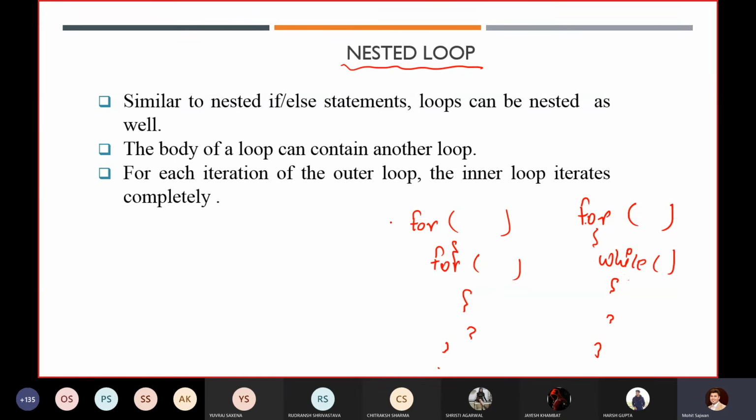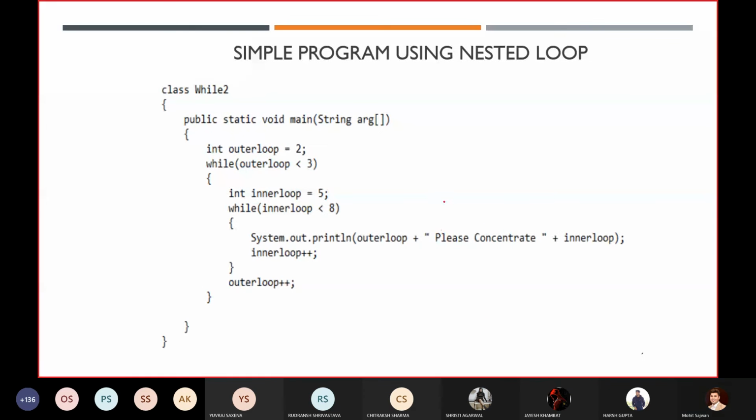So how will it execute? First, it will check this condition. Then it keeps on going through this loop whenever it is satisfying the condition. Once it gets terminated, it will go back and check the condition for the outer loop. So first the outer loop gets executed for one case, then it keeps on executing the inner loop. When the inner loop gets terminated, then for the second case the outer loop gets executed, and again the inner loop gets executed. This is basically how our loop gets executed.